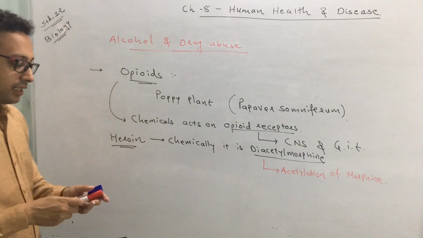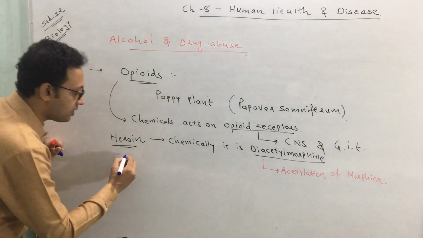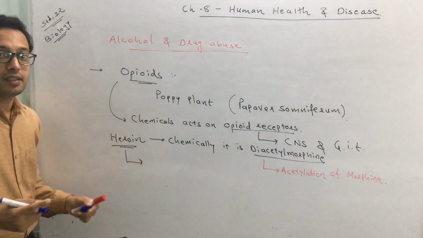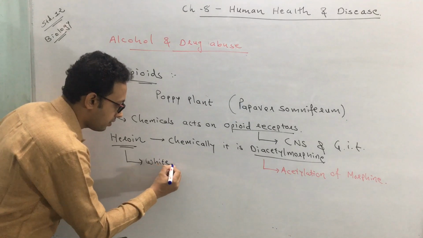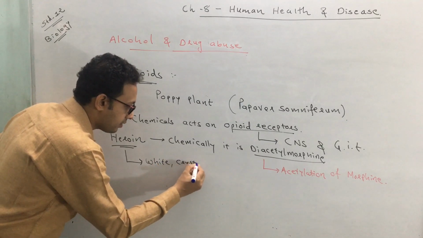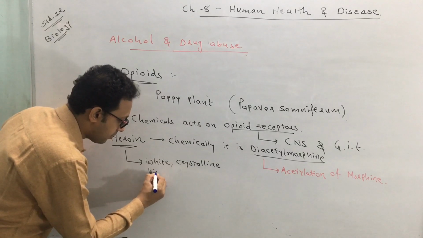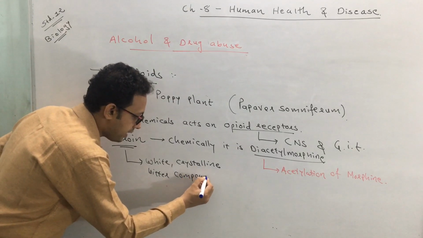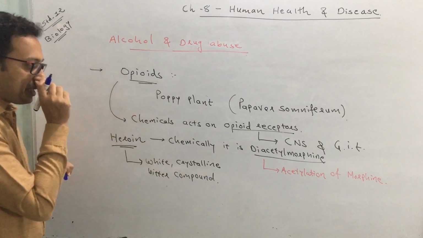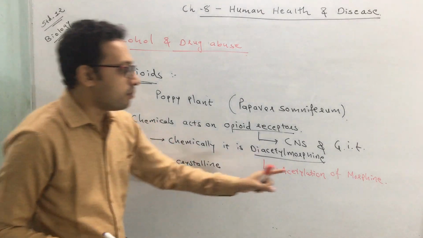How does it look? You might have seen in the movies or pictures how it looks: a white powder. It is a white, crystalline, bitter compound. It is obtained from morphine.